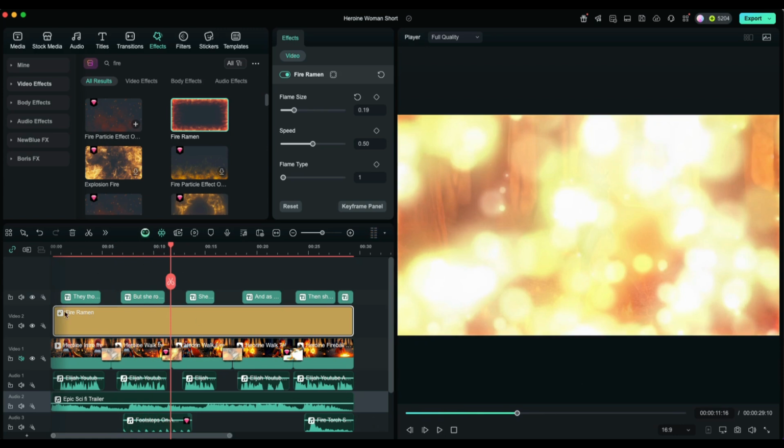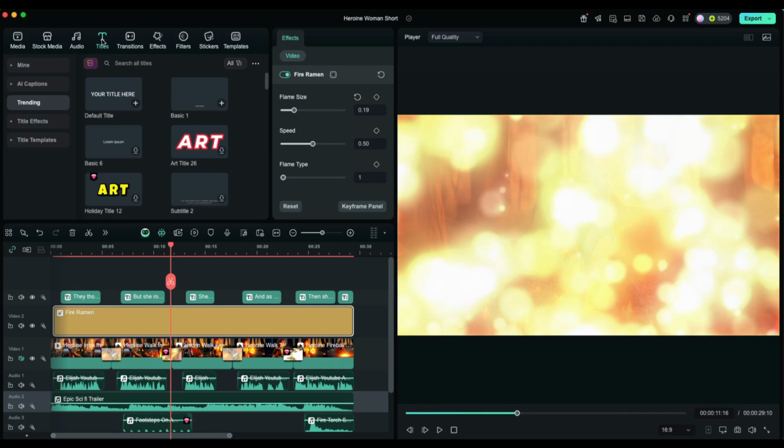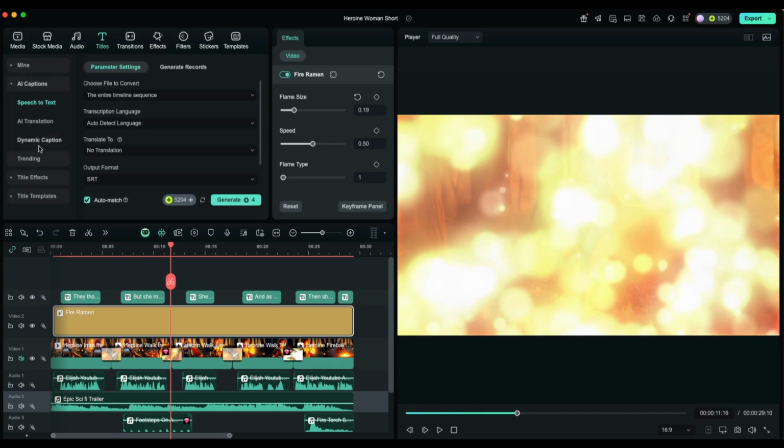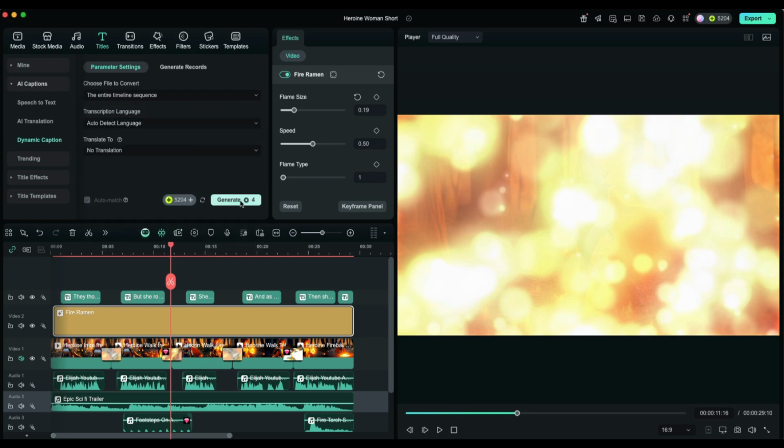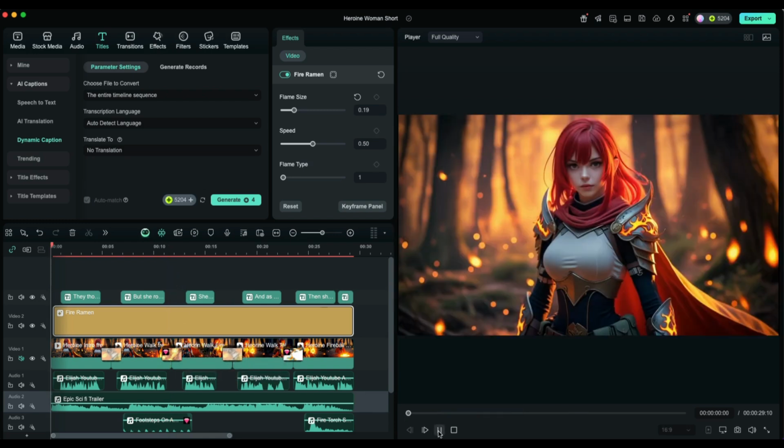In Filmora, captions are easy to set up. You click on the Titles tab, then AI Captions, and then Dynamic Caption. Here you can choose between the entire sequence, clips, languages, and translation. When you hit Generate, it will cost 4 AI credits. Now let's take a look at the full AI video.